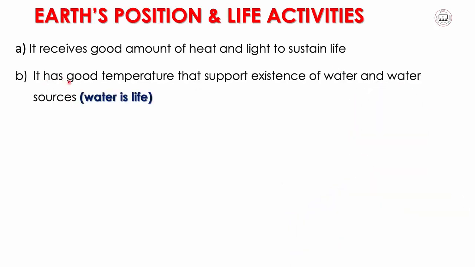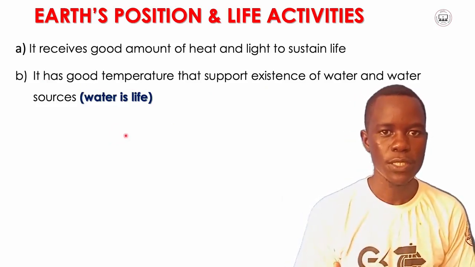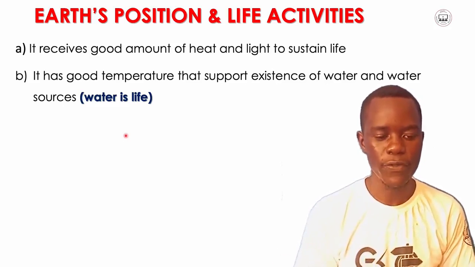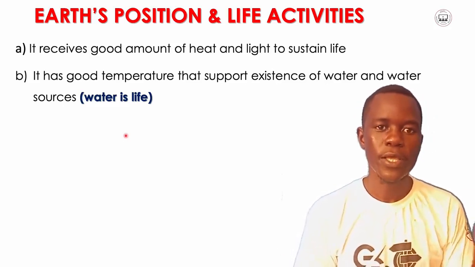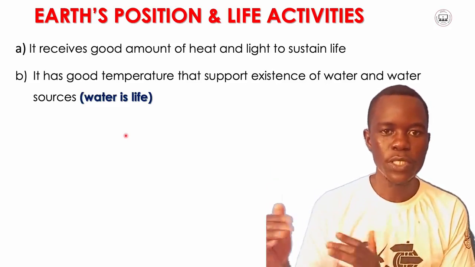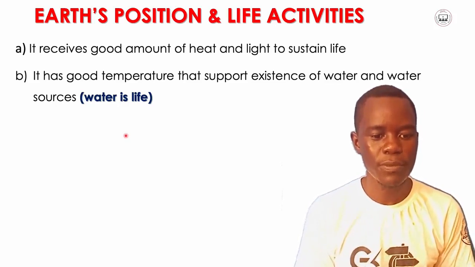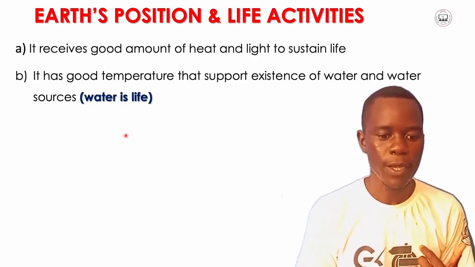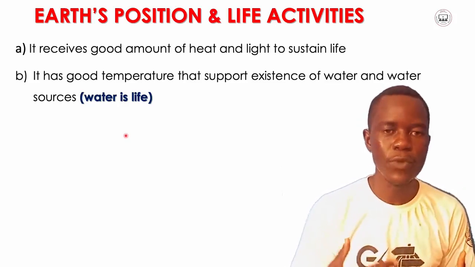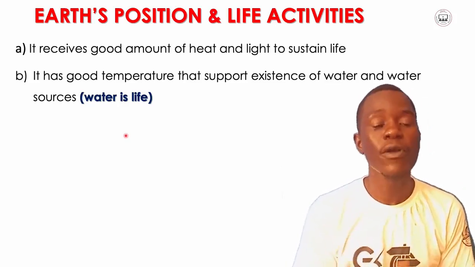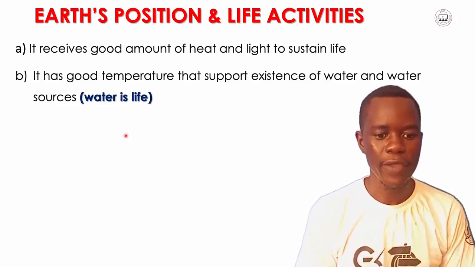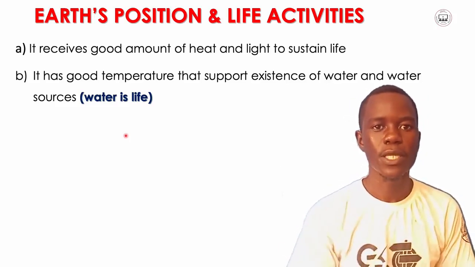The Earth also has a good temperature that supports the existence of water and water sources. So the water we have on the Earth, and some of the sources of water, are supported by the good temperature of the Earth. And we know that water is life. Without water, there wouldn't be life. That is why the Earth supports life.